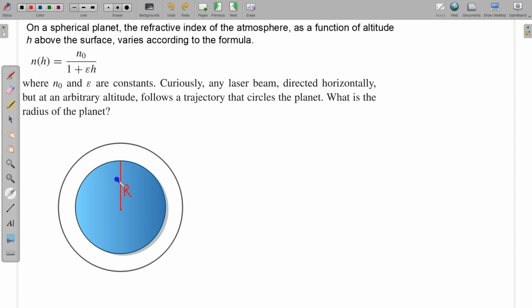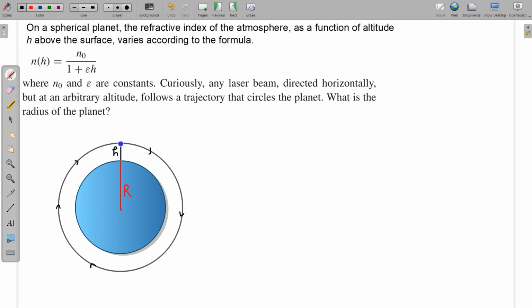So suppose this is the planet with radius r, and we have to calculate the value of r. Let us assume that at an altitude equal to h, a laser beam projected horizontally follows a circular path like this. So this laser beam follows a circular path around this planet.